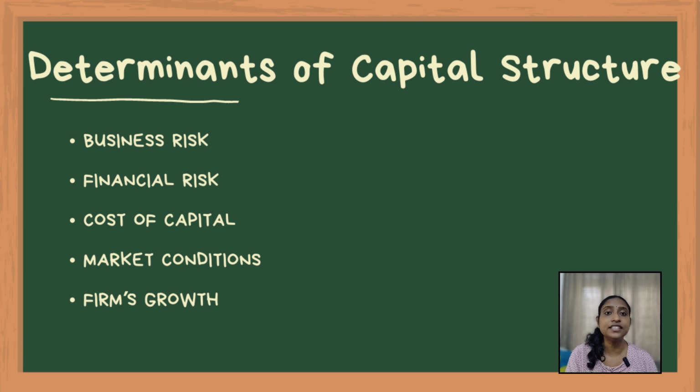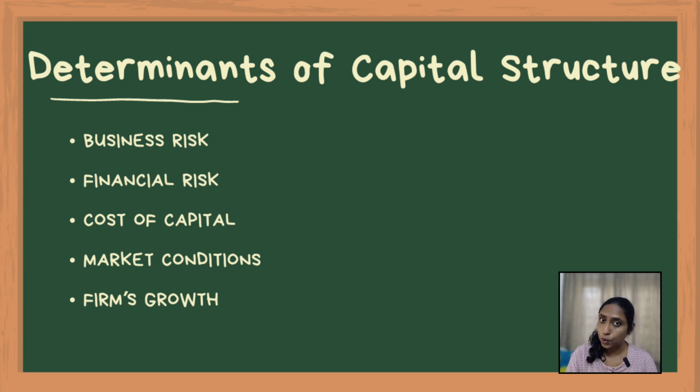Next, let's discuss the determinants of capital structure, which influence how a firm decides to balance debt and equity. Business risk. This is the risk associated with the firm's operations. Firms with higher business risk tend to rely more on equity than debt to avoid additional financial strain. Then financial risk. This refers to the risk related to using debt in the capital structure. Higher debt increases financial risk due to fixed interest obligations.